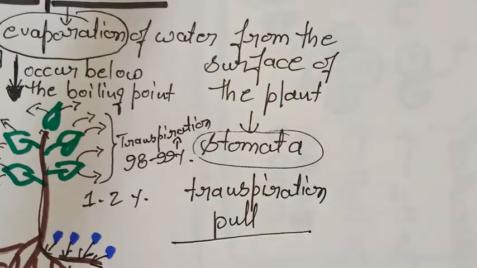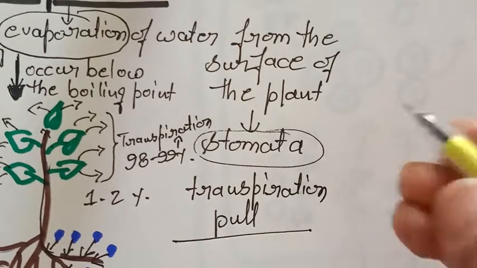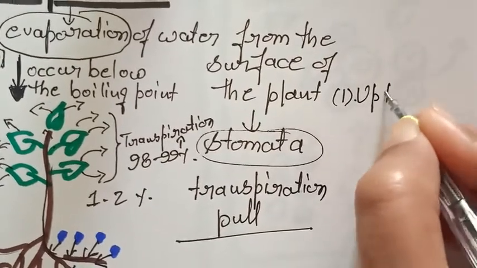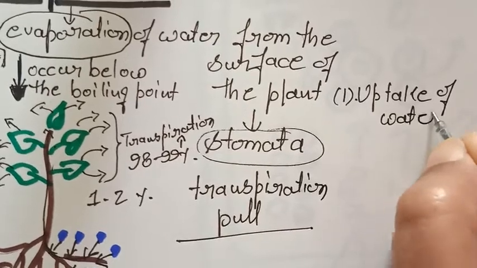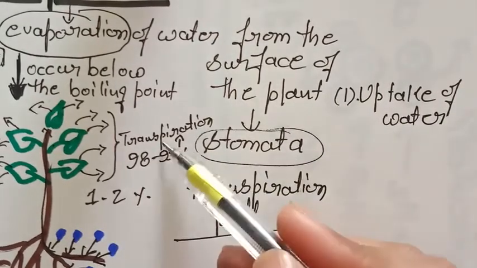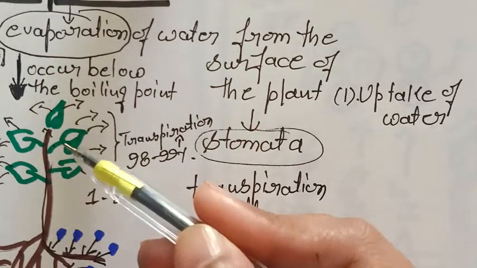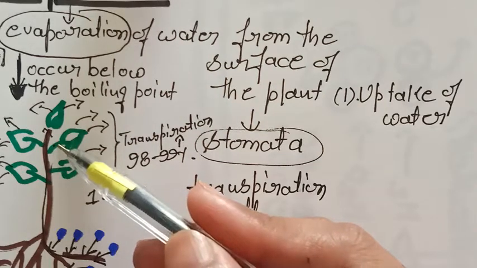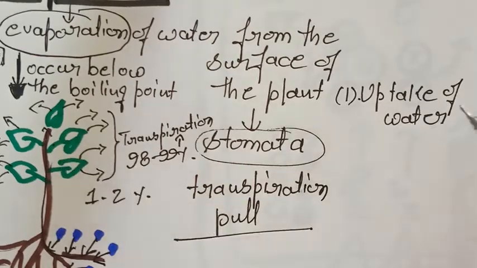All right, so the next topic is importance of transpiration. What is the importance of transpiration? First one, uptake of water. So student, transpiration of water from leaves helps in the upward movement of water from roots to the aerial part of the plant. More transpiration means more uptake of water by the plant. So the first importance of transpiration is uptake of water.